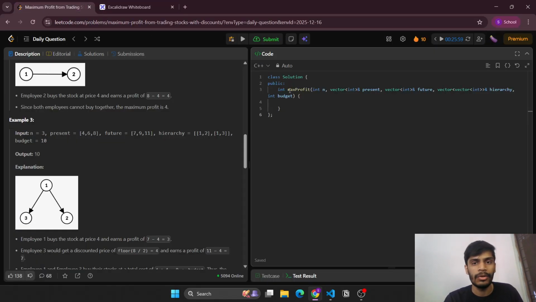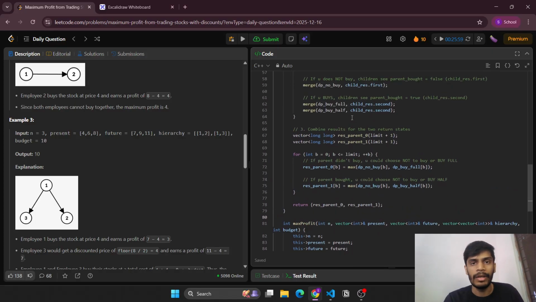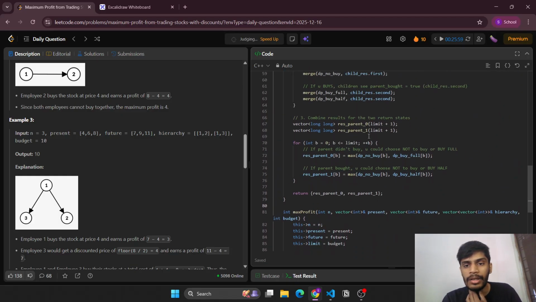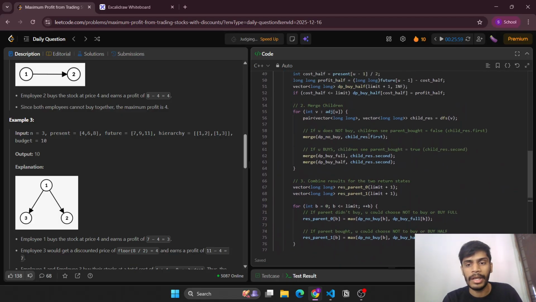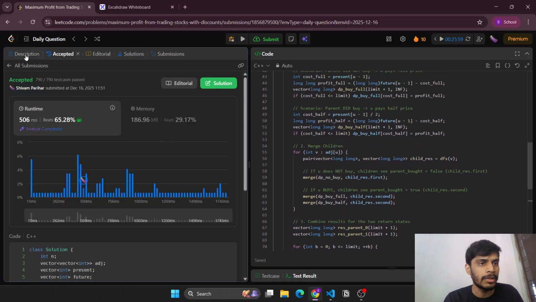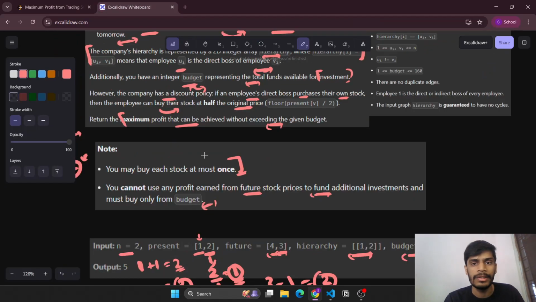Let's try to submit the code as well and see whether it runs or not. So this is the same code that we discussed. We call the dfs function and then the merge function at each step. And we see it runs in 506 ms, which is pretty fast for these kinds of problems.